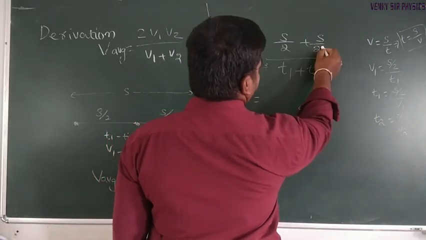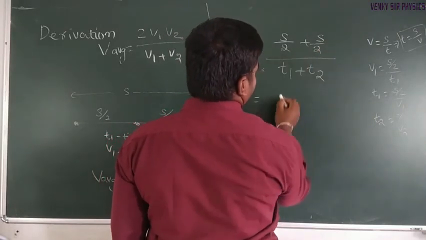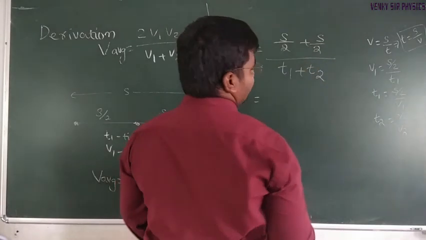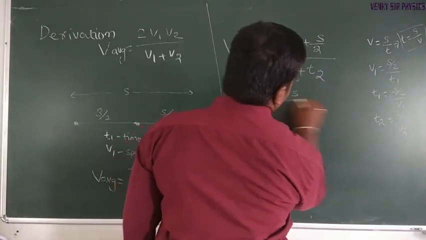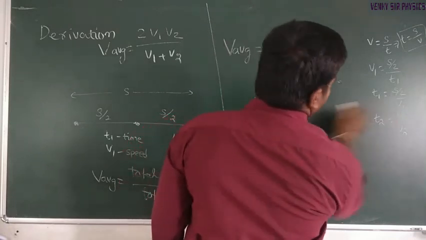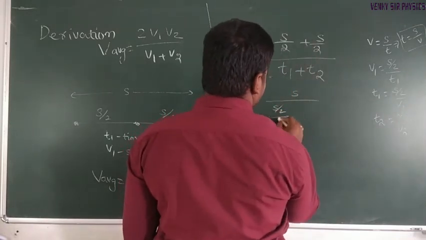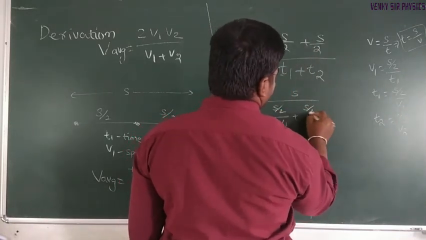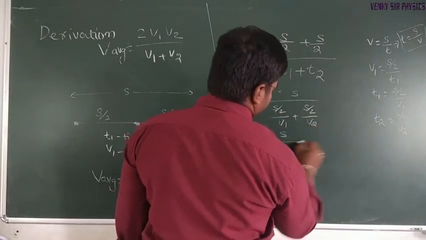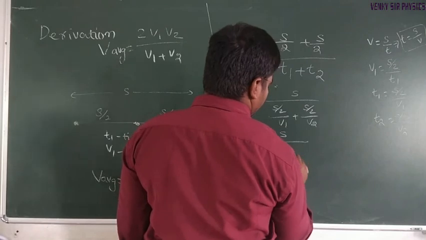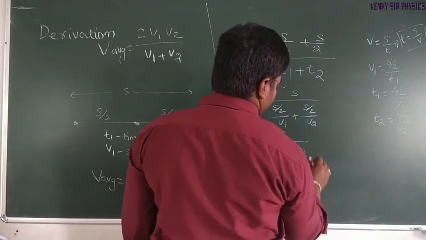In the numerator, s by 2 plus s by 2 gives s; the 2 by 2 gets cancelled. This is divided by s by 2 divided by v1 plus s by 2 divided by v2. So s by 2 is common: s divided by s by 2 times 1 by v1 plus 1 by v2.